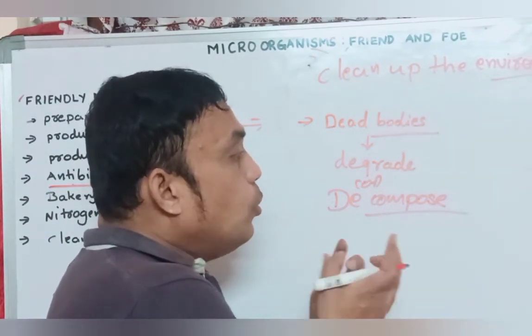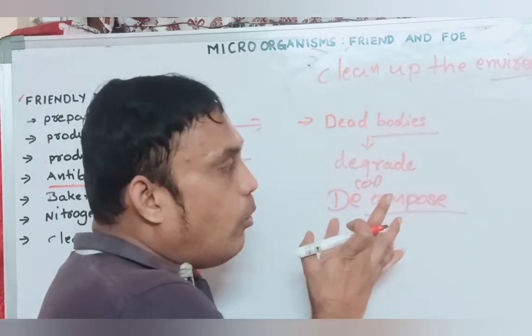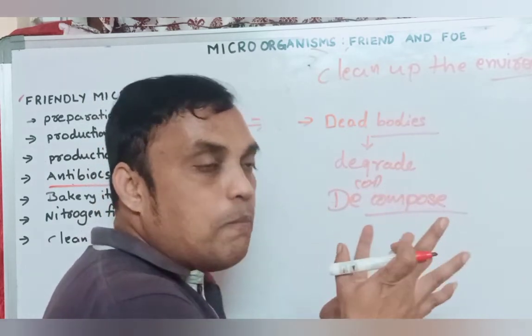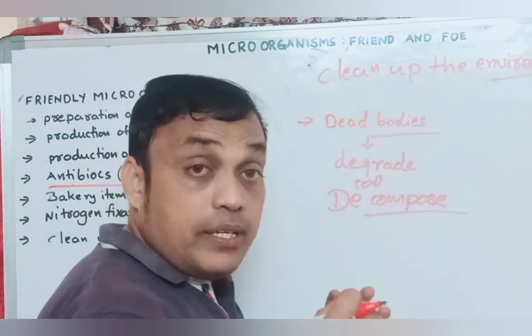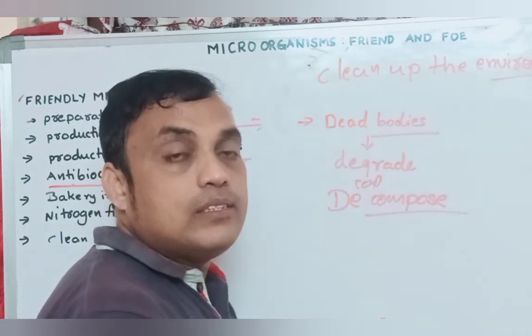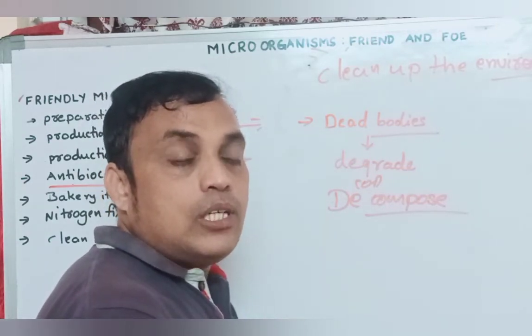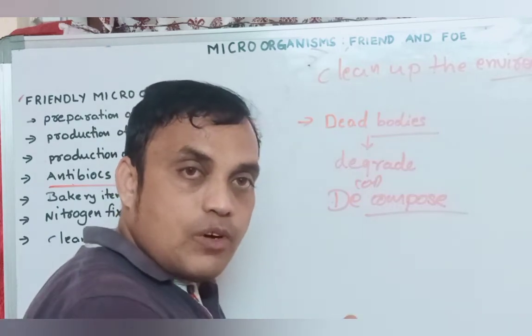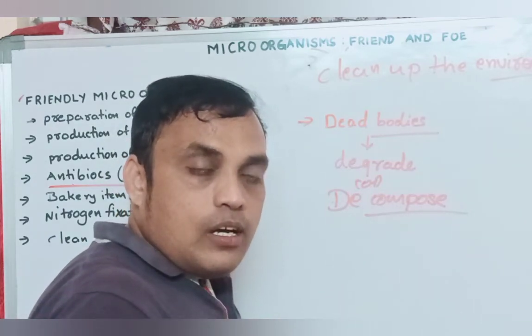And who decomposes whatever dead bodies there are? For example, if dead bodies are not decomposed, what happens?